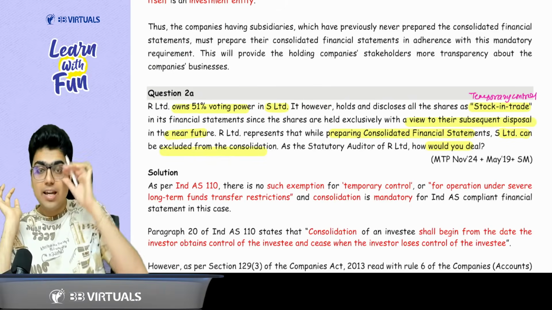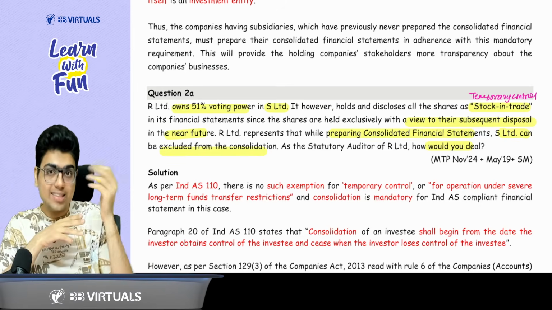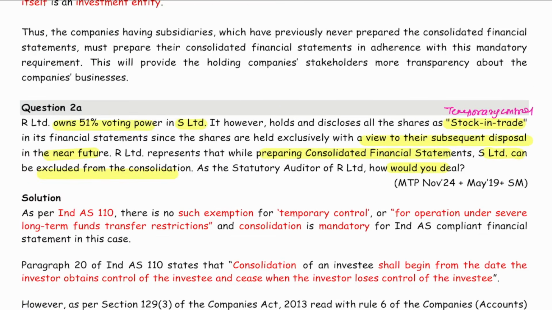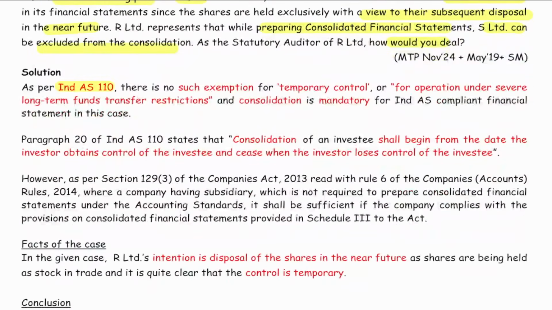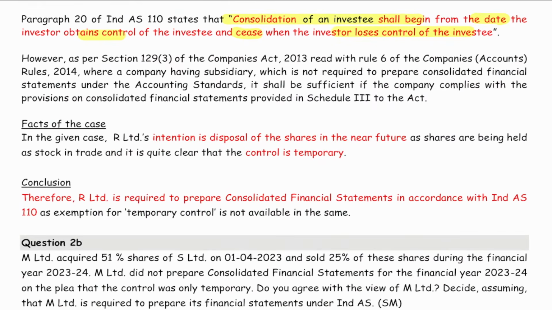So please tell me, when we are solving the question, what approach do you need to follow? AS or Ind AS? Sir, Ind AS. And in Ind AS, no such exemption is available. So similarly, you will attempt your answer. As per Ind AS 110, no exemption for temporary control or operation under severe LTFTR, long-term fund transfer restriction. Consolidation is mandatory. Then write consolidation begins from the date you obtain the control and ceases when the control is gone. Then, sir, write the facts of the case and conclusion. R Limited is required to prepare CFS as per Ind AS 110.